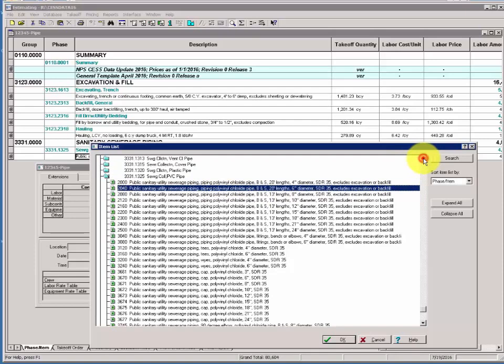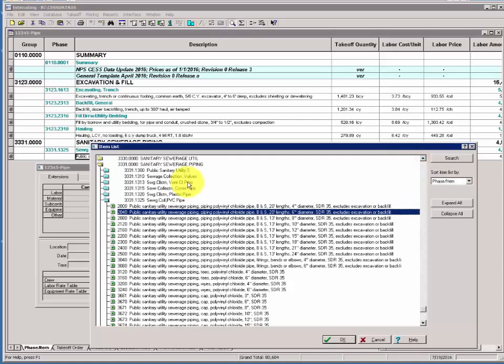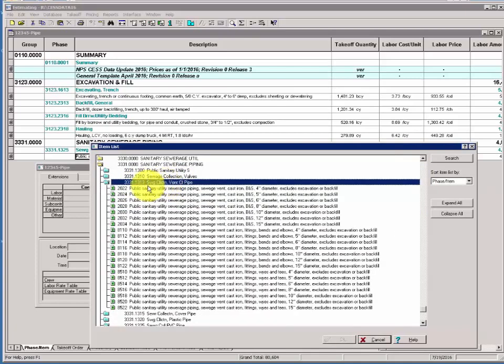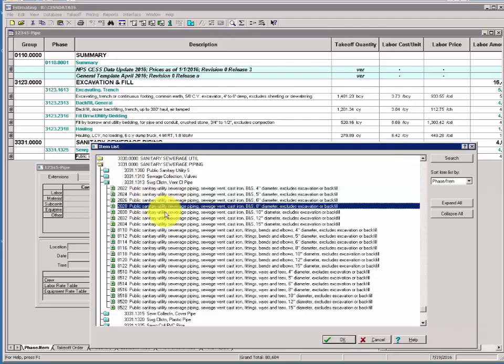We're going to scroll up and find our cast iron pipe phase 1313. We'll double click to open, and we'll look for our 2028 item, 8-inch diameter. We're also going to swap 6-inch for 8 and plastic for cast iron. Select the item, click OK.